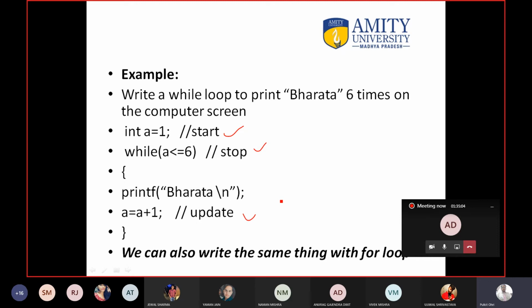In the for loop you are writing all the three things at one place. So you can say it is difficult to understand. Yes or no? For loop is a little difficult to understand, right? 1, 2, 3, 4, you have to check that after the stopping condition you have to go inside the body. Then from the body you have to go to the update. Yes or no? But here the things are very simple.